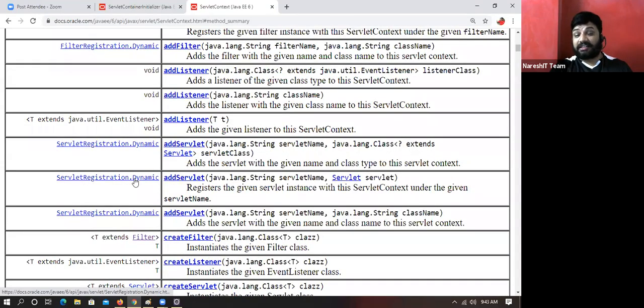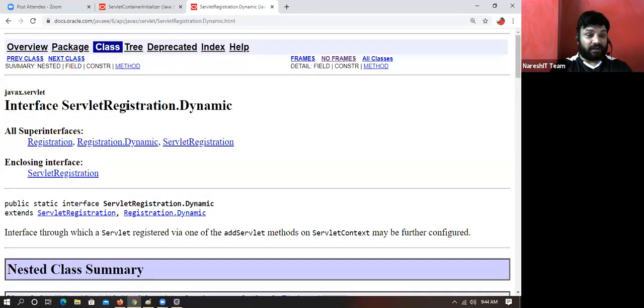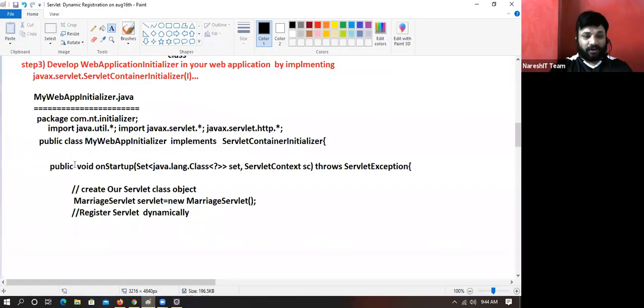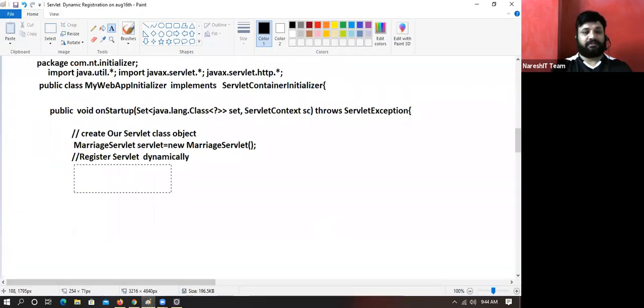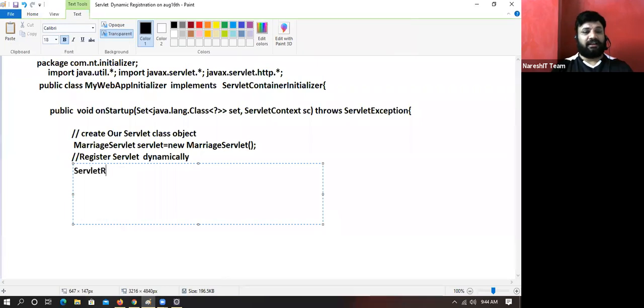What is it returning? ServletRegistration.Dynamic. ServletRegistration is the outer interface, and Dynamic is the inner interface.